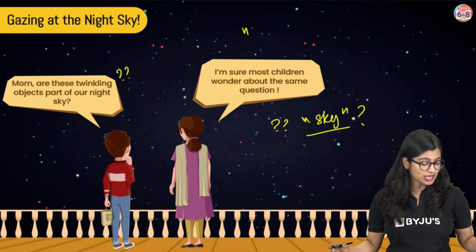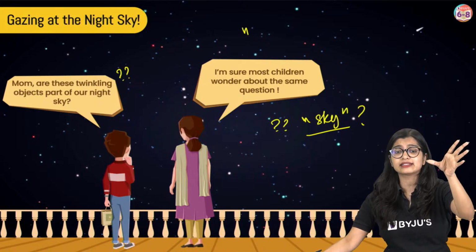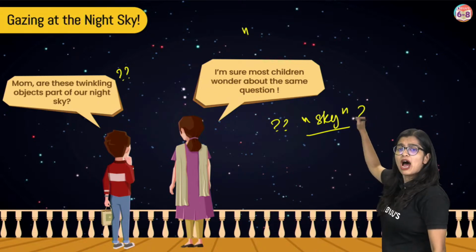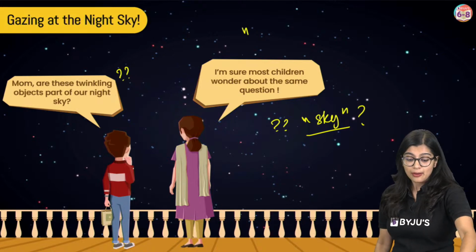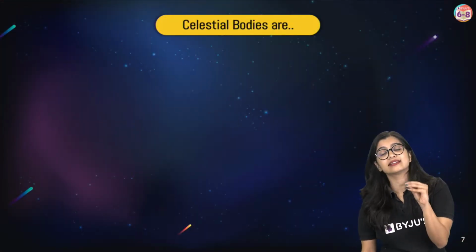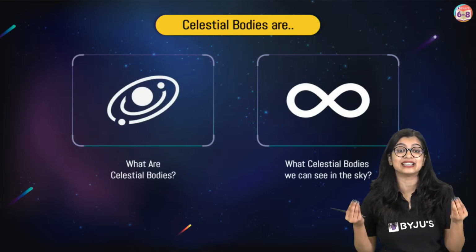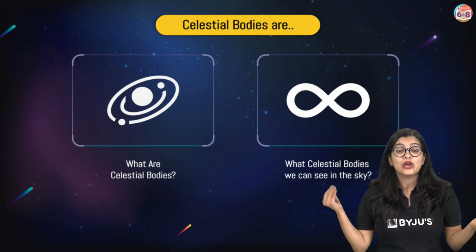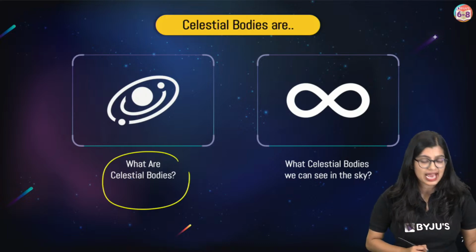Yes. Now many of you must be thinking, ma'am, it is twinkling. I am seeing the sky. Things are twinkling in the sky. So that means it should be part of my sky only. No, because I'm looking at my sky and I'm able to see it. But as a matter of fact, it is not, right? And these things that you observe twinkling in the sky are what we call celestial bodies. Yes, we call them celestial bodies. Yes. So today we will understand very simply.